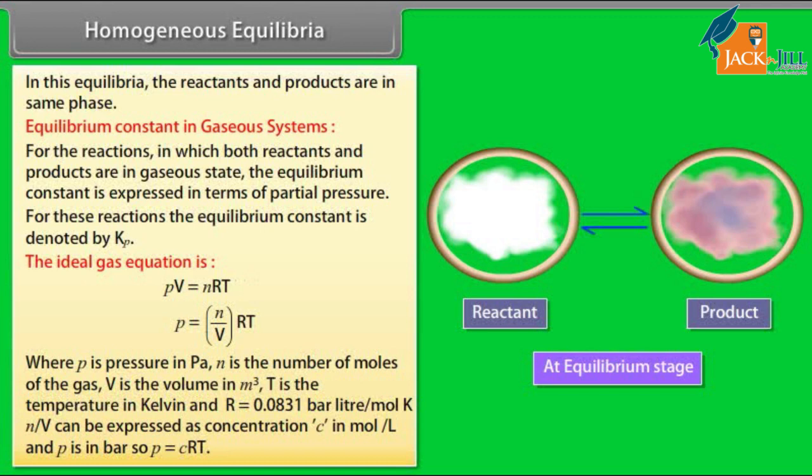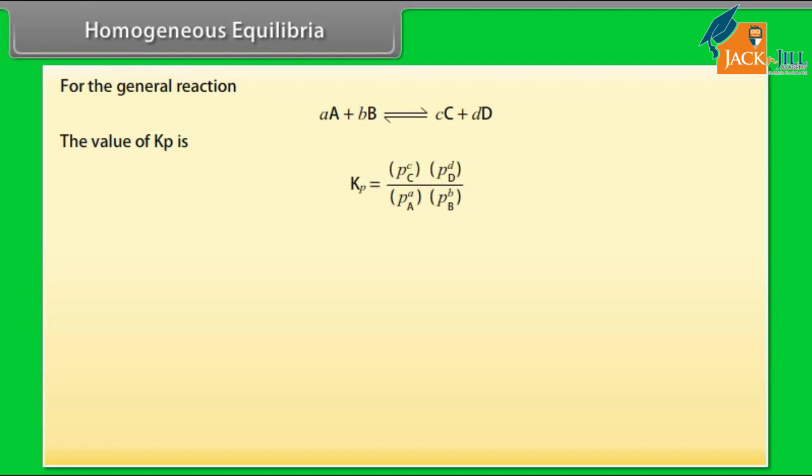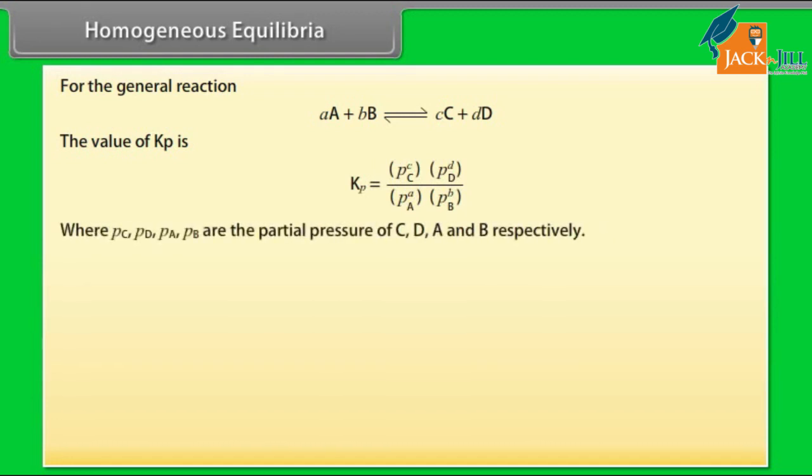N by V can be expressed as concentration C in mole per liter, and P is in bar. So, P is equal to CRT. For the general reaction, the value of Kp is given by the partial pressures, where Pc, Pd, Pa, Pb are the partial pressures of C, D, A and B respectively, and it can be solved to